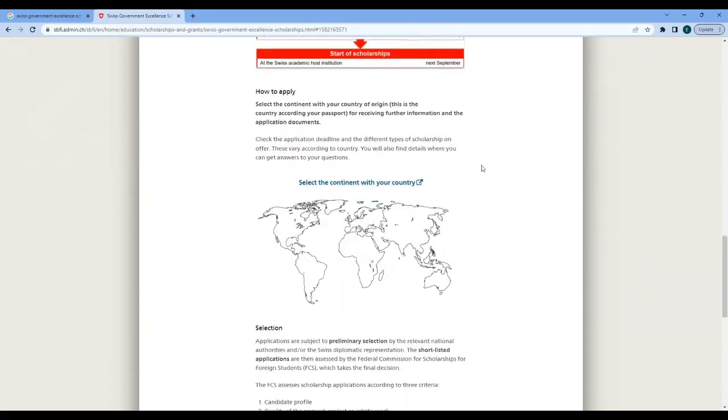How to apply? You will select your continent and your country of origin, of course, depending on what passport you hold. So you may be a citizen of Nigeria, for example, living in another country. It's about your country of origin, not your country of residence.